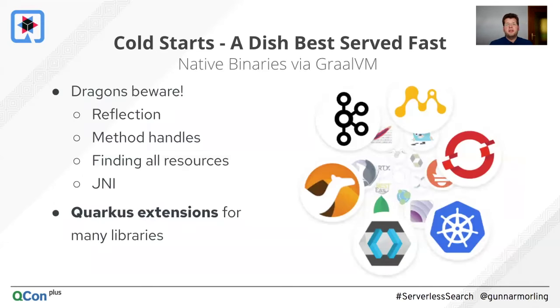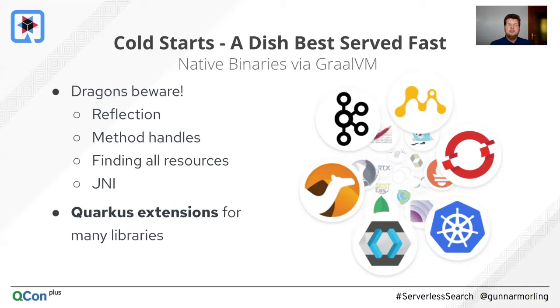Now, there's a challenge with native binaries and GraalVM, and this is you cannot just use all the tools and tricks you did in your Java application in a native binary. There are things like reflection, method handles, calling code of the Java via the Java Native Interface. You cannot really do this just as easily because GraalVM does lots of optimizations, and it does things like dead code elimination. So it analyzes your application, and then if you don't use a specific method or constructor, this would not be part of the native binary, and then it couldn't be used. So that's why reflection just cannot be used out of the box.